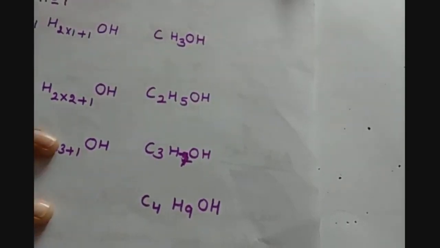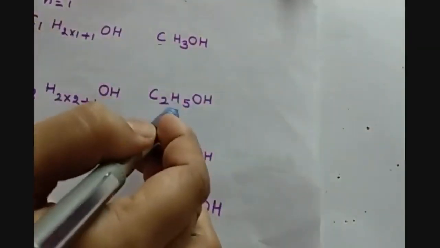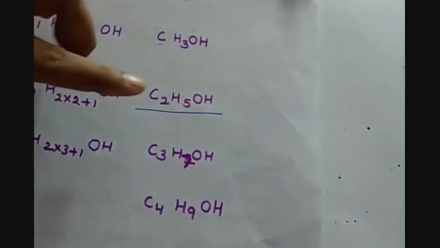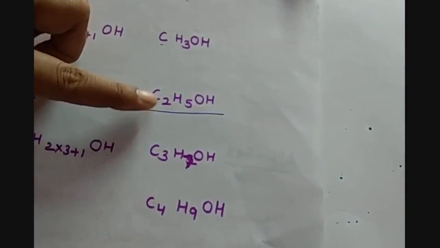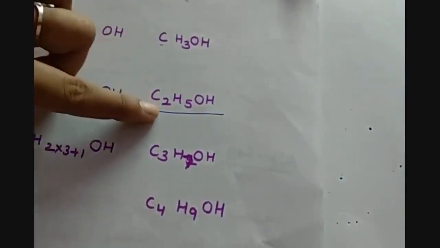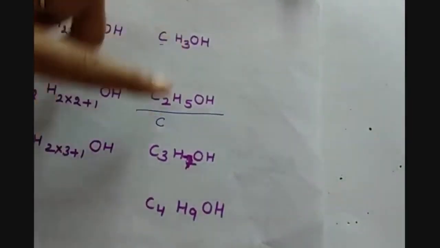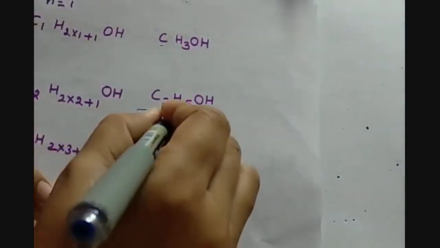So how you will calculate it? Just minus this term from this. So let us subtract it here only. We have C2 here. If we subtract C from C2, what we are left with? C, H3 and H5. So we'll be having H2.